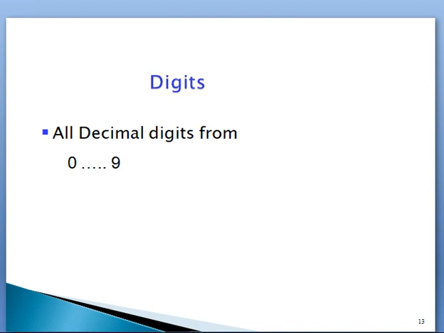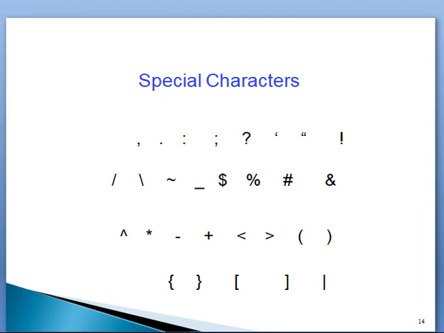Digits are all decimal digits, 0 to 9, used in the C programming language. Special characters: comma, full stop, colon, semicolon, question mark, parentheses, curly braces, square brackets, exclamation mark, percentage, hash include, backslash, forward slash, tilde operator, underscore. These are the special characters.